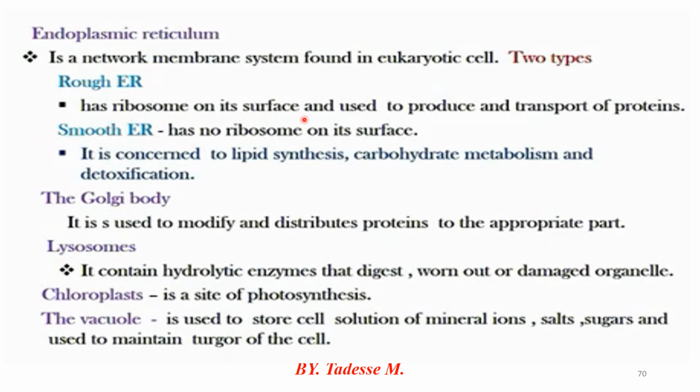These two are the major parts of the endoplasmic reticulum, which deal with transportation of protein and lipid synthesis. The other one is the Golgi body or Golgi apparatus, which is a single membrane-bound organelle found in both plant and animal cells. The major function of the Golgi body is to modify and distribute protein to the appropriate parts of the cell.